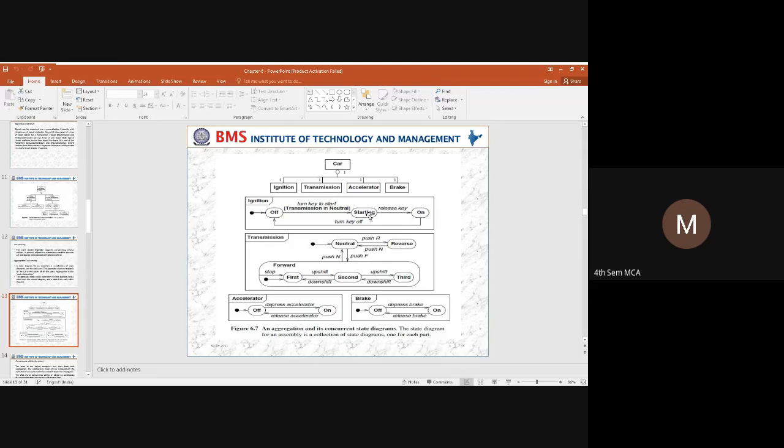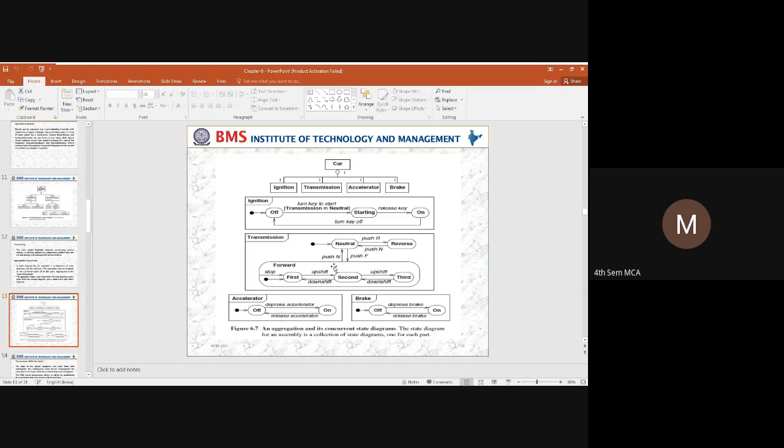So what happens, the ignition will reach the on state. So how can you make it go to the off state? Again, when you turn off the car, the ignition or the engine will go to the off state. So the next thing is a transition. What is this transition? Transition is nothing but a change of state within the objects that we are trying to observe.